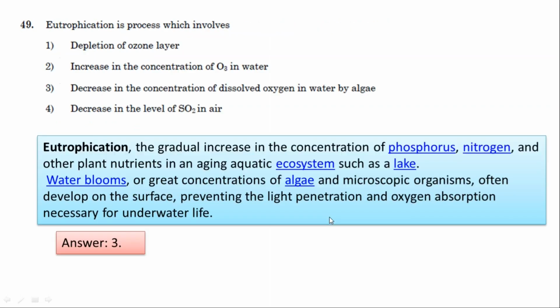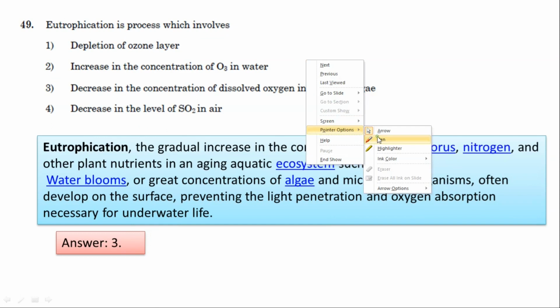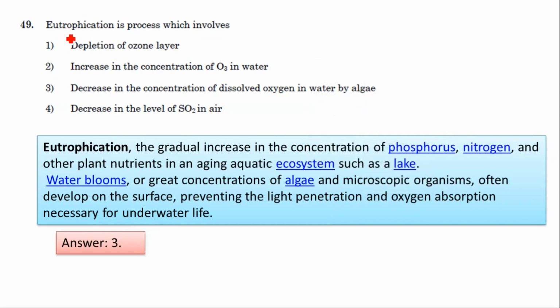Next, eutrophication is a process which involves depletion of ozone layer, increase in the concentration of ozone in water, decrease in the concentration of dissolved oxygen in water by algae, decrease in the level of sulfur dioxide in air. See, first you have to know the process of eutrophication.